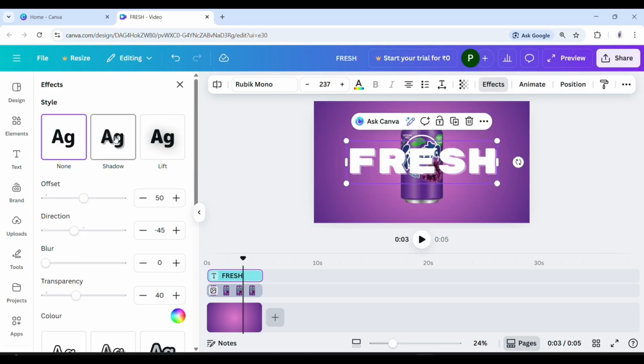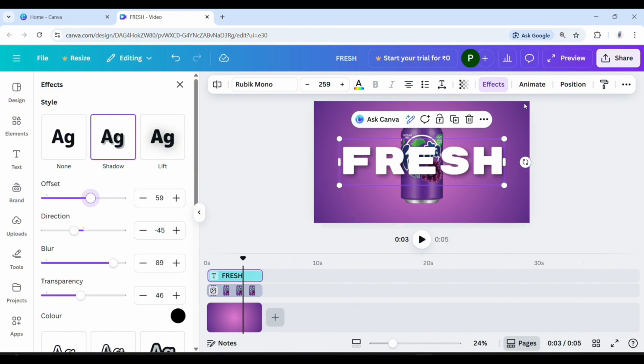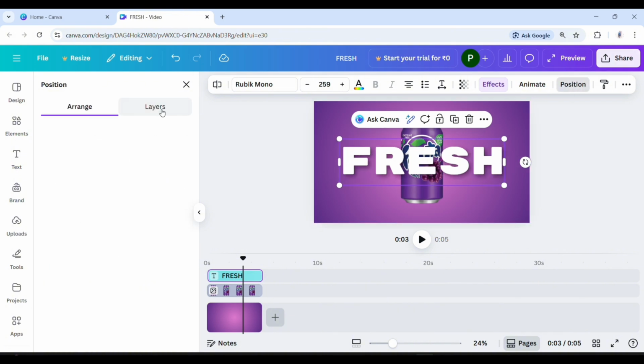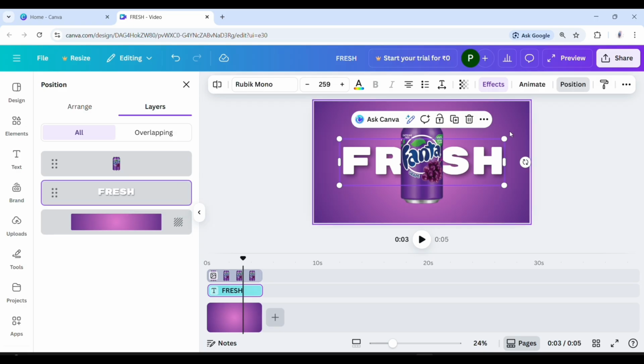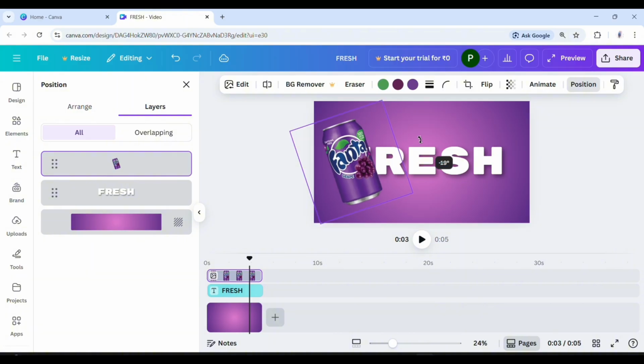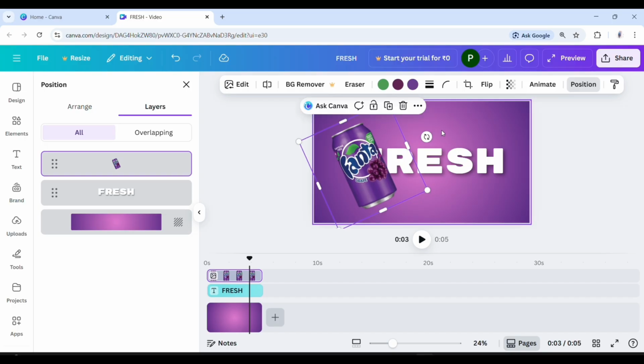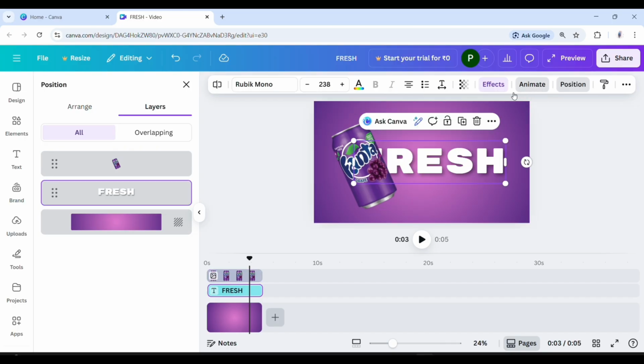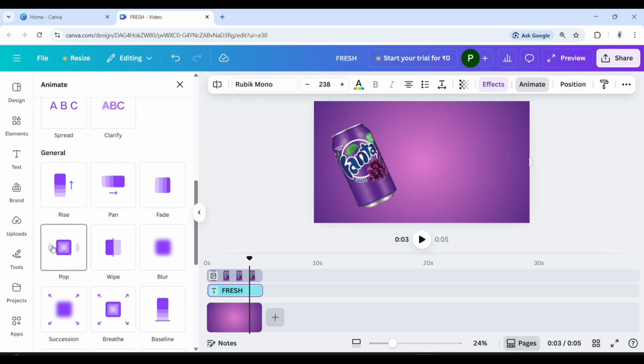Now go to effect and add shadow. After that, go to position and layer and put the text behind the can. Now rotate the can slightly and adjust it like this. And now it's time to add some animation on the text.